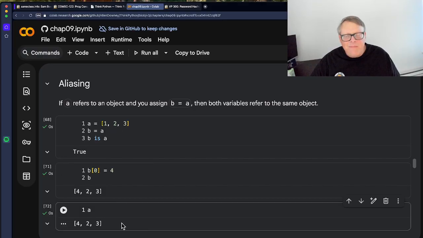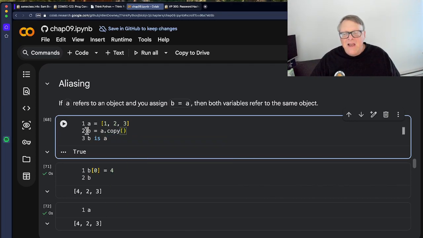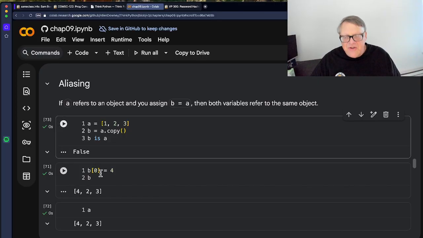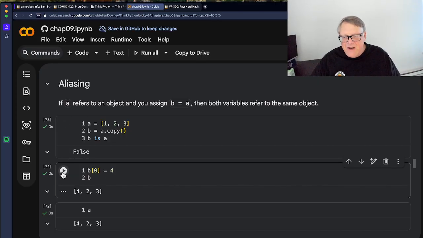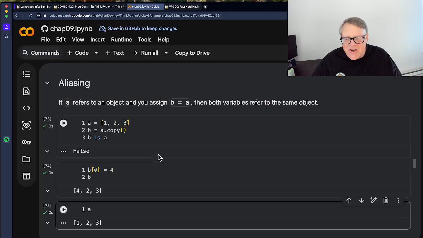And this is something I had to independently figure out in 2 consecutive years because I kept making this mistake. I'm used to doing this from other languages. I can make a list, I can make a copy of the list, and these are now 2 separate things. And it's not true here. Now, if you want them to be 2 separate things, you use copy. You have to explicitly say that. Now they're false. Now you can change this one, and it will not change that one. And that's what you have to do. I think I've finally gotten used to that. But for a couple of years, I kept ramming my head against this and getting stuck because I was so used to not doing it that way.